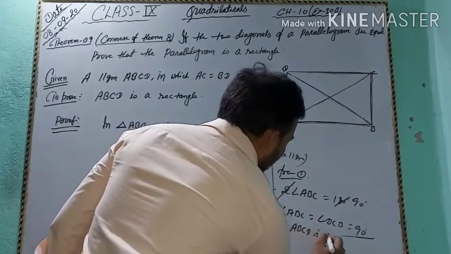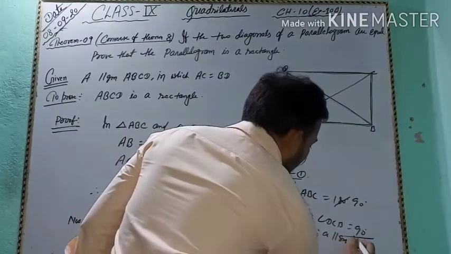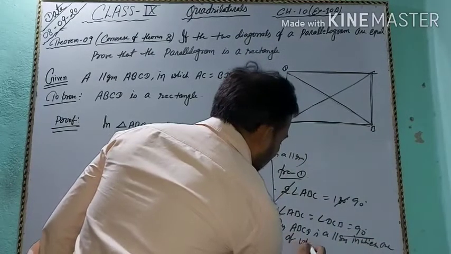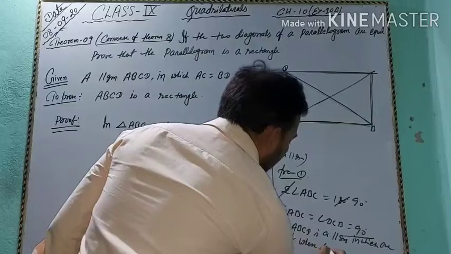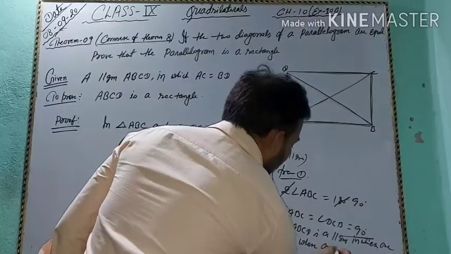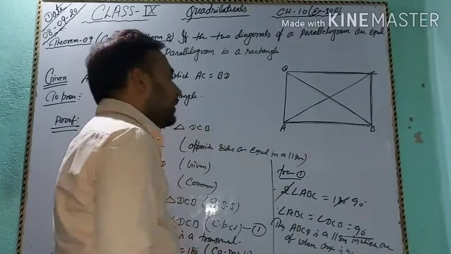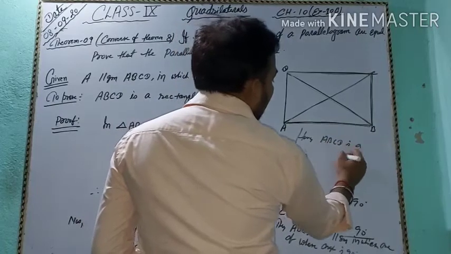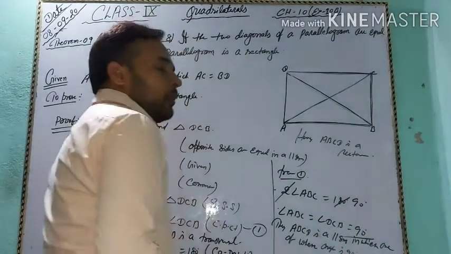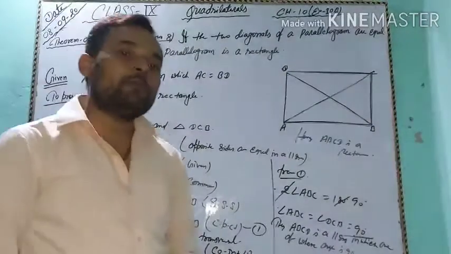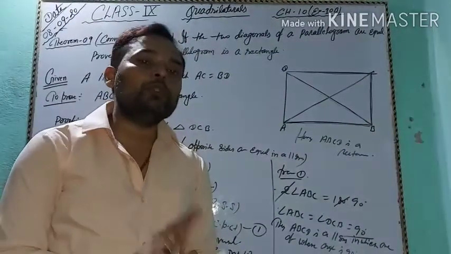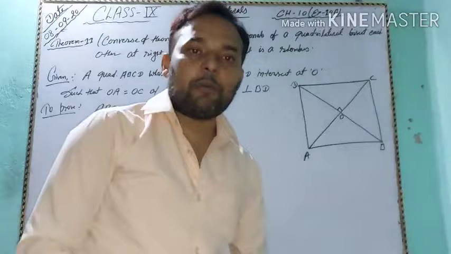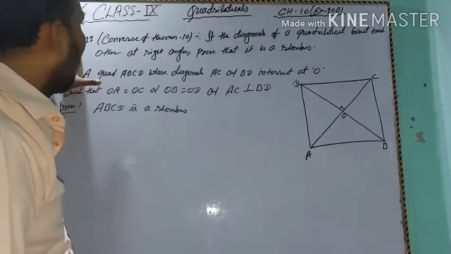ABCD is a parallelogram in which one of whose angles is 90 degrees. Hence ABCD is a rectangle. We know that a parallelogram in which one of whose angles is 90 degrees is called a rectangle. Okay, our next theorem is theorem number 11, the converse of theorem 10.